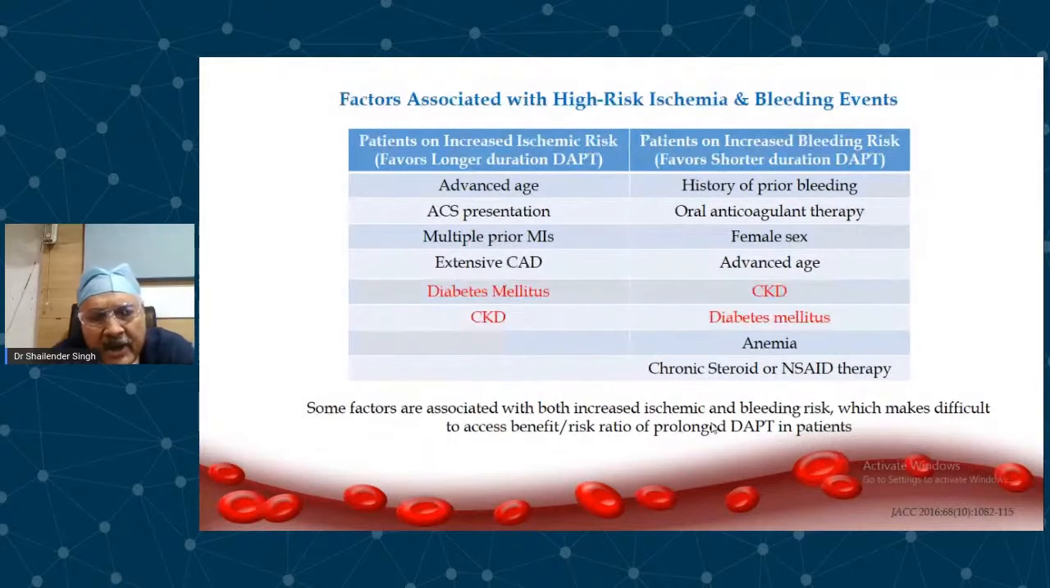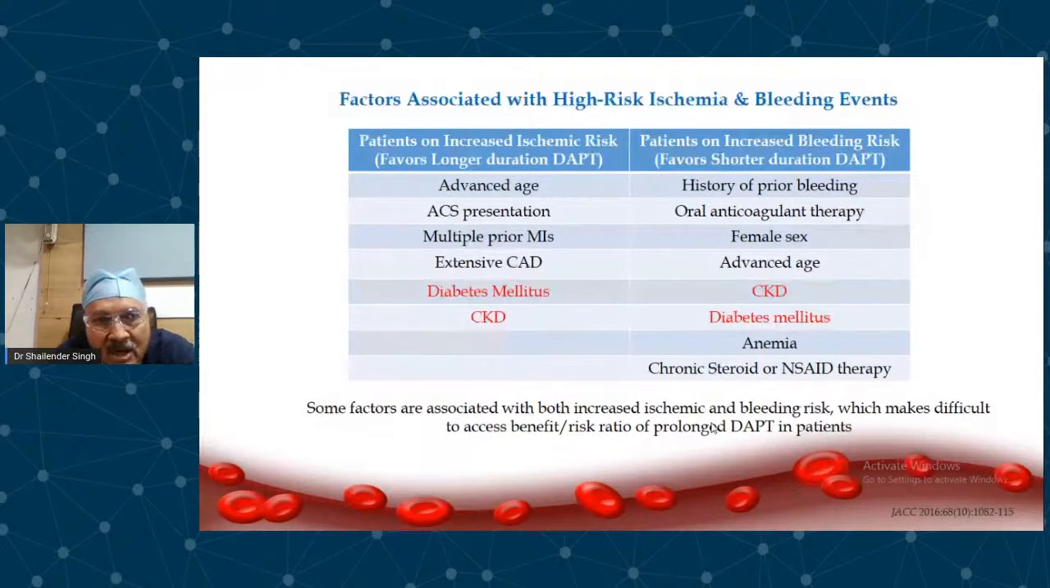Now, bleeding can be predicted. There are many bleeding scores. We will go through one of them in the follow-up. These bleeding scores have shown that as the bleeding score increases, the bleeding risk increases. Therefore, bleeding can be predicted. So you should look at bleeding scores before deciding the duration of DAPT.